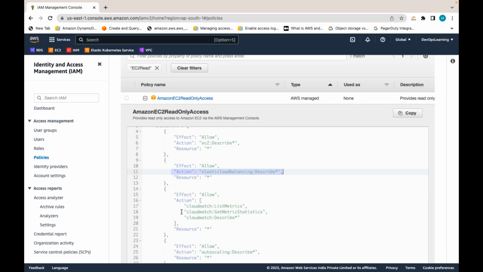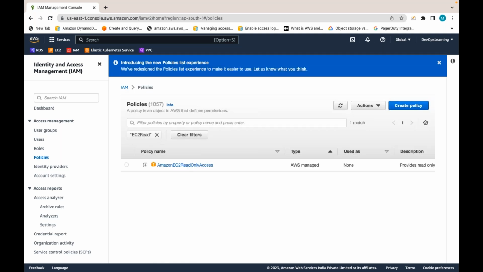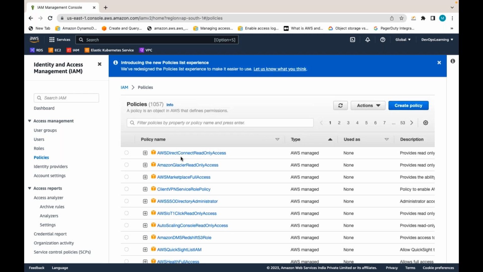So this is one policy in the form of JSON, where we can define specific actions on specific resources, right? So these are policies already pre-created by AWS only, AWS managed policies.